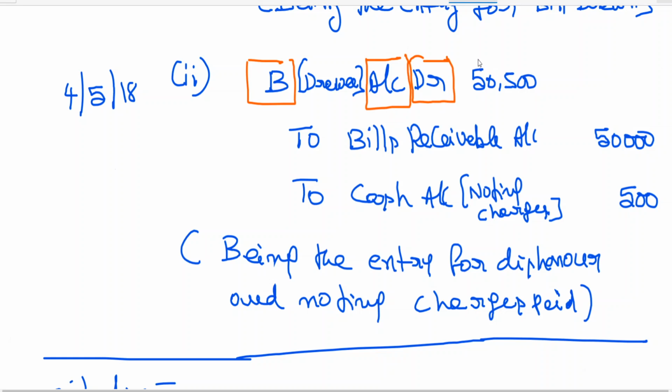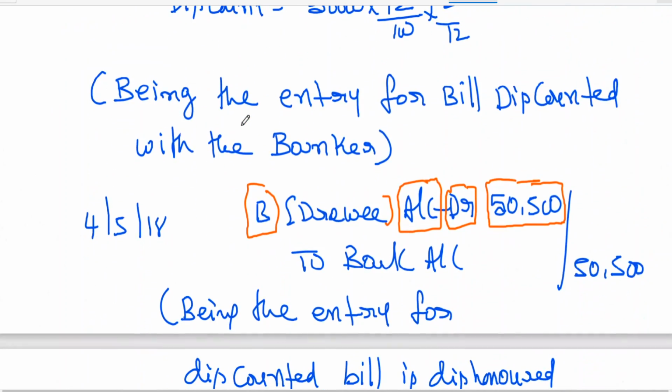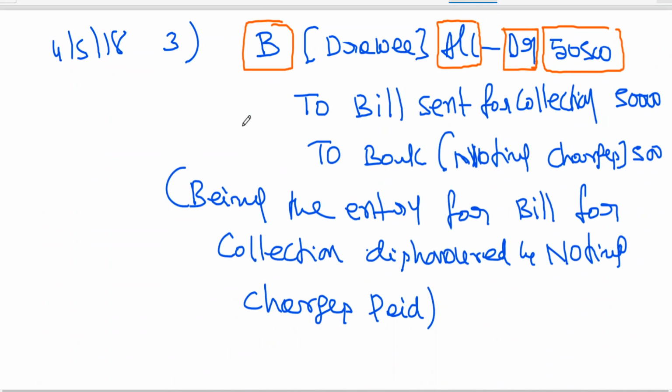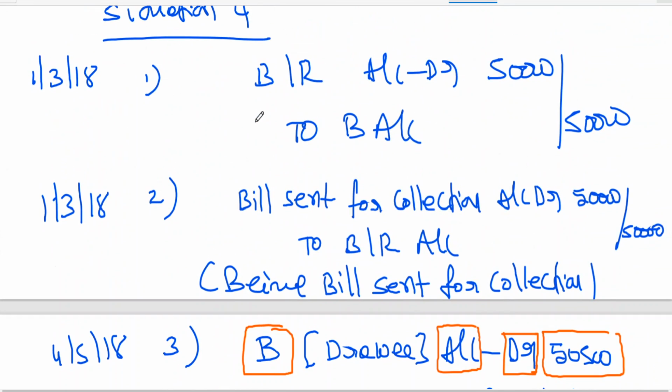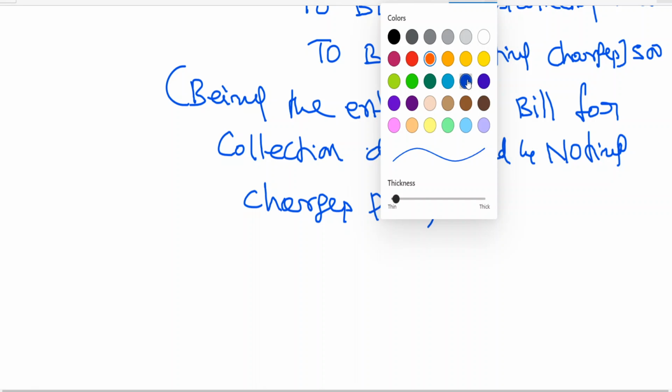When you are discussing in a detailed manner, in the first one or two classes you will feel a bit confused. But once you practice, this will be very easy. B account debtor. So you can see whenever a bill is dishonored, which account has been debited? For all situations, B account has been debited. The amount is the same. Have you observed this? Who is the defaulter? B is the defaulter. Okay, my dear friends, I think these are the entries in the books of A. Let us learn the entries in the books of B.